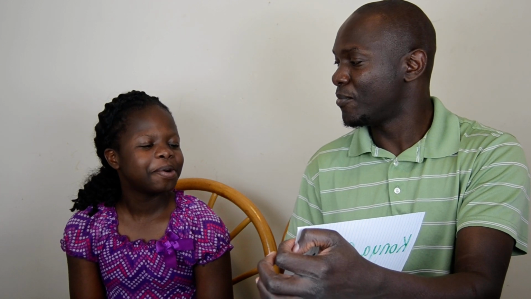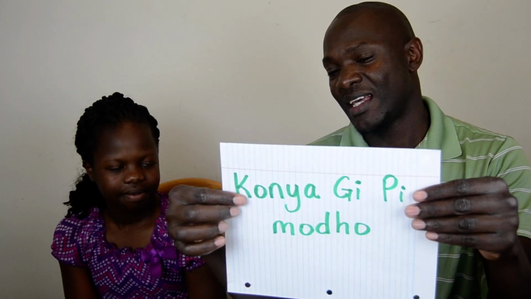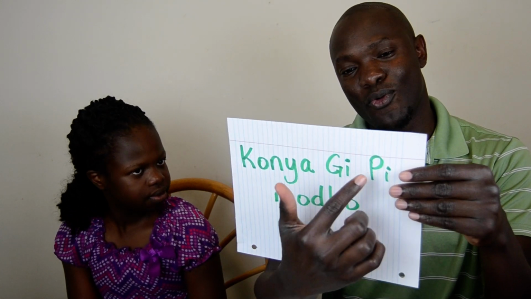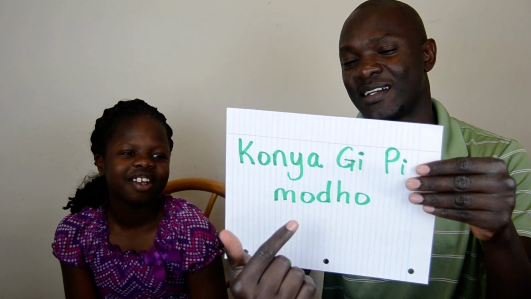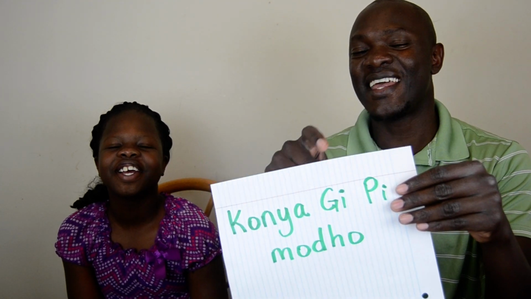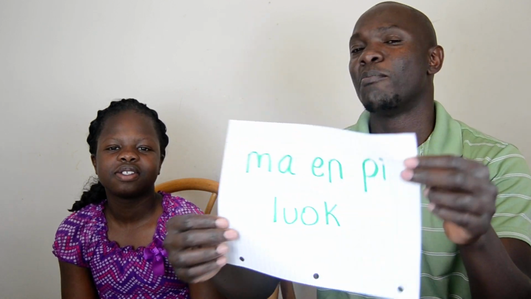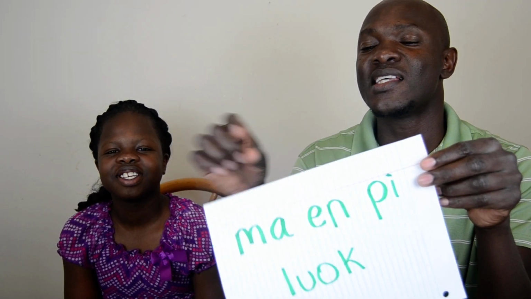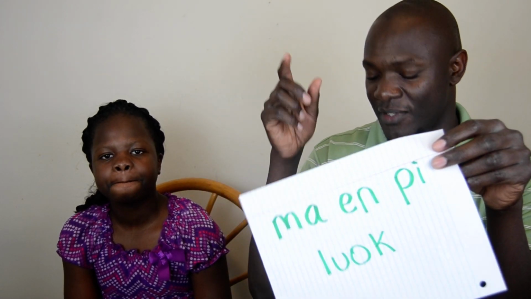Konya gi pi modo. Help me with drinking water. Now, konya is help. Modo is drinking water with. Help with water, drink. So when you want water, what do you say? Konya gi pi modo. Pi luok. So this is water for taking a bath.